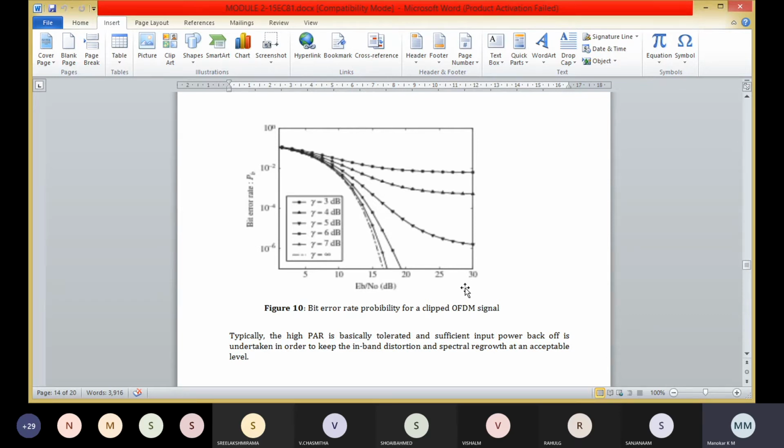This figure shows the bit error rate for an OFDM system with L equal to 2048 subcarriers and 64 QAM modulation. Here as the SNR increases, the clipping error dominates the additive noise and the error floor is observed.